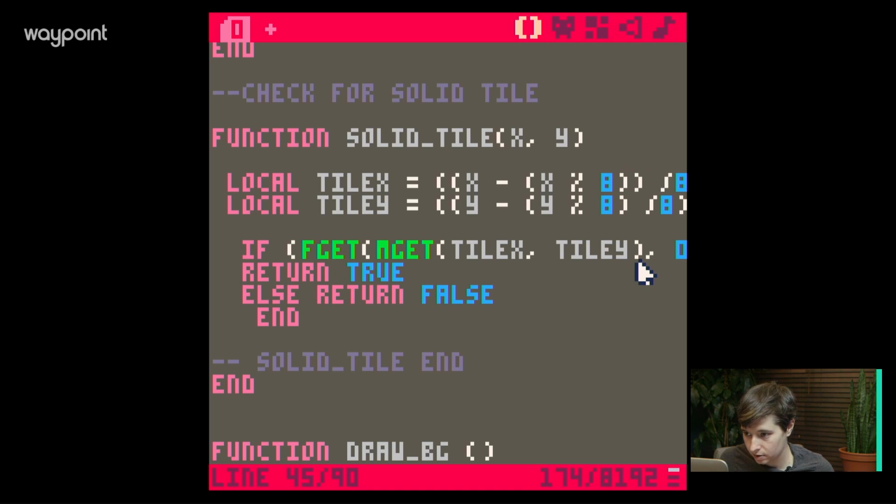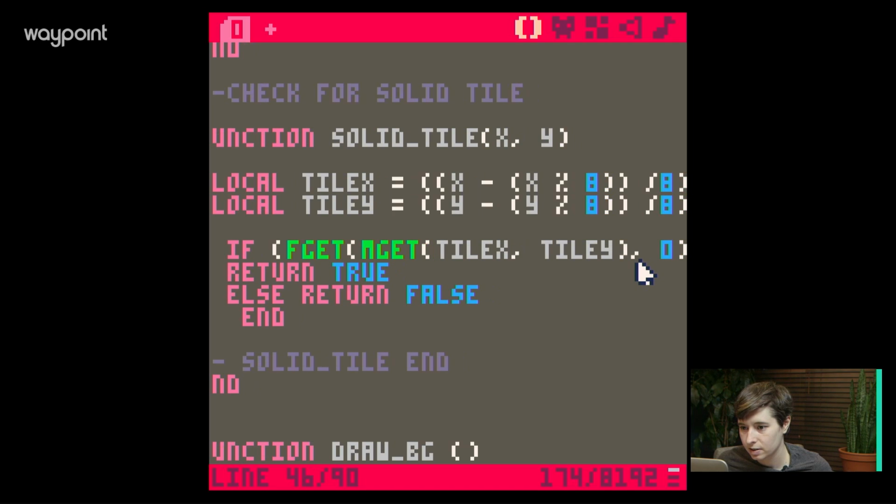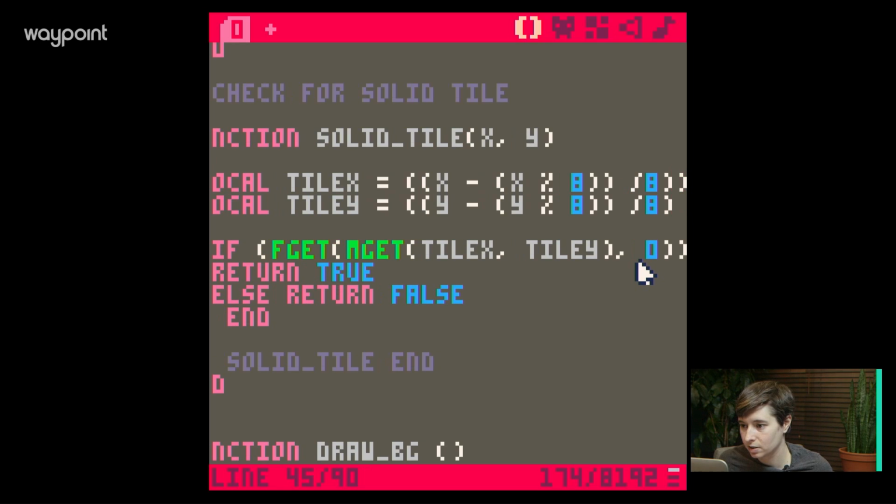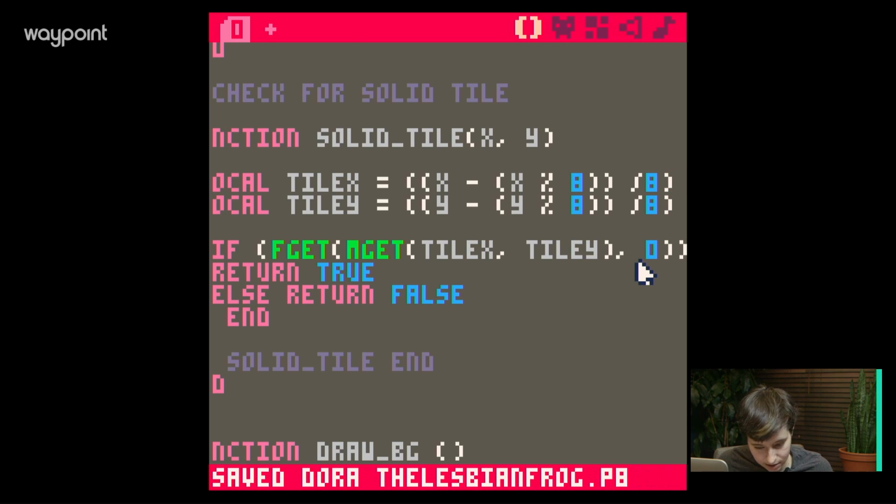Okay. Because right now you're dividing X percentage 8, whatever that is, by 8. You're dividing that second thing instead of that whole first function. I see. So try that. And then get rid of one of these. That looks right. Okay, let's try that. Let's try that.